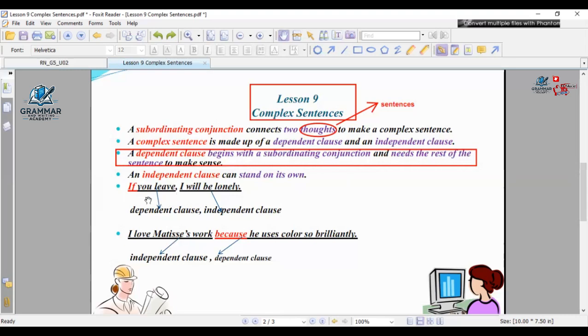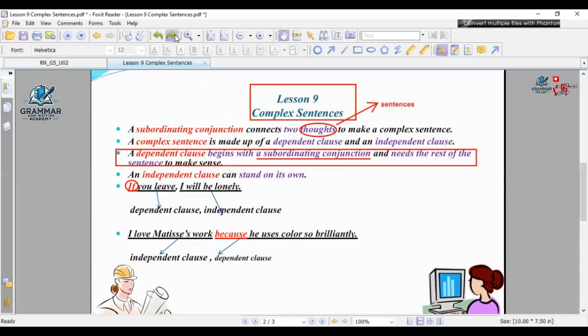Omar, in this sentence, can you tell me what is the conjunction here? If you leave, I will be lonely. If, mister. Exactly. So if here, my dear boys, is the conjunction, and the conjunction with the sentence after it doesn't give me a meaning. For this reason, we call it dependent clause. The second part here, I will be lonely. It gives you a meaning, right? You have an idea. For this reason, this is called independent clause. It becomes clear, Omar? Yeah, mister. So clear, right? Read the second sentence.